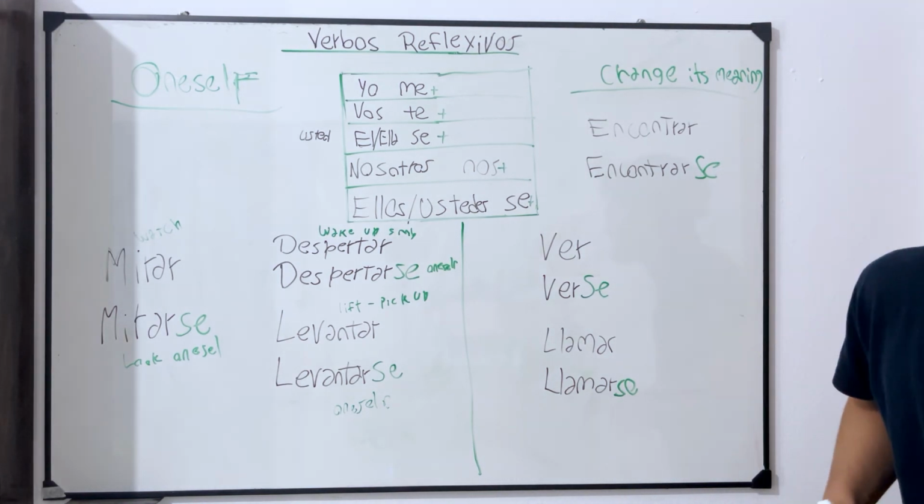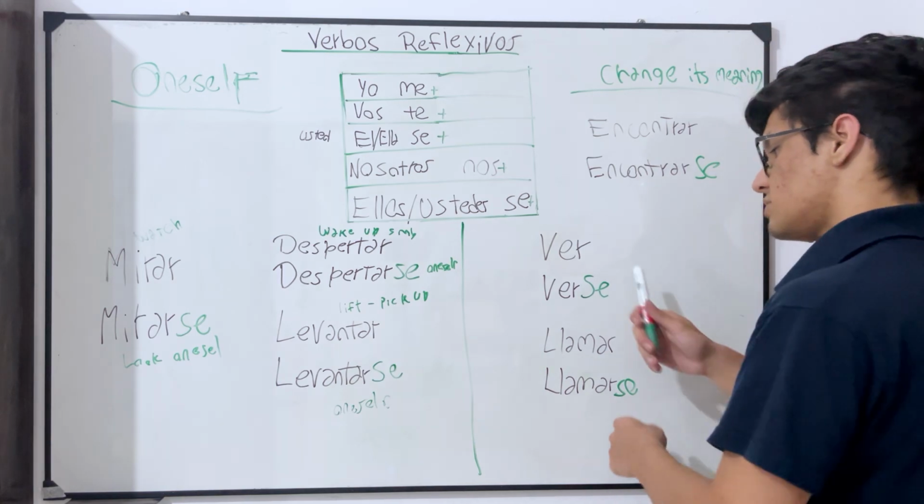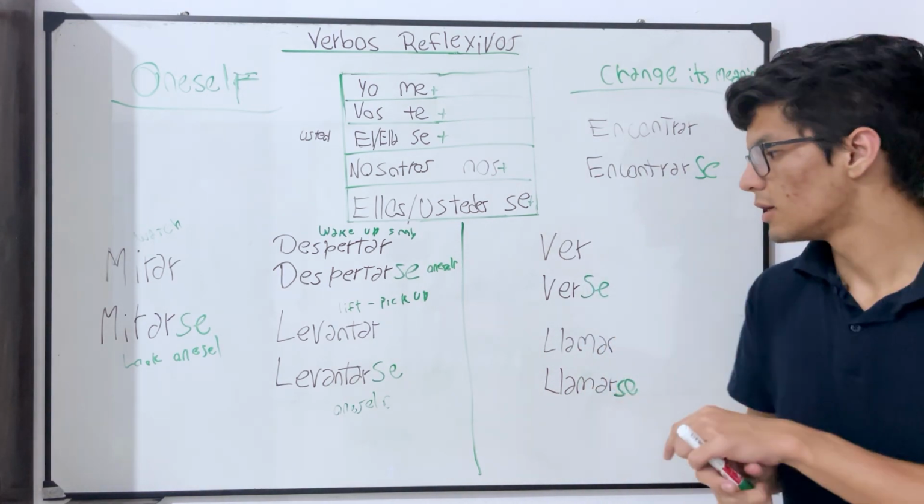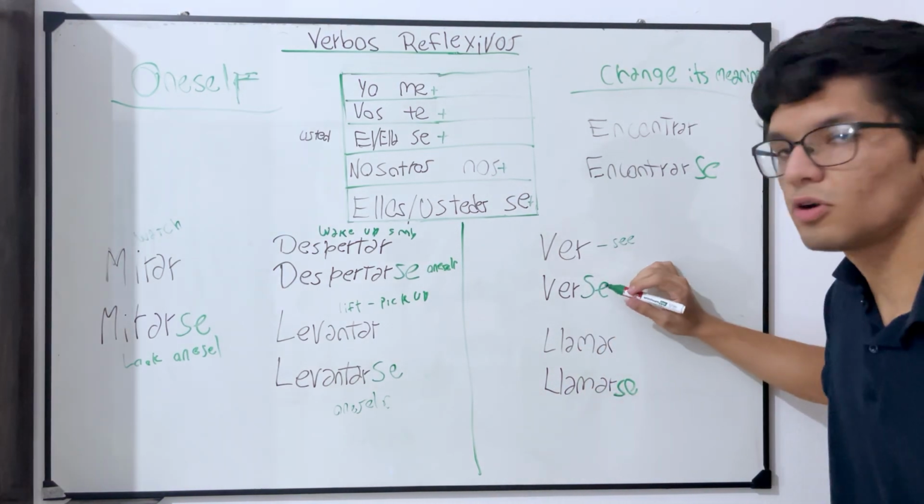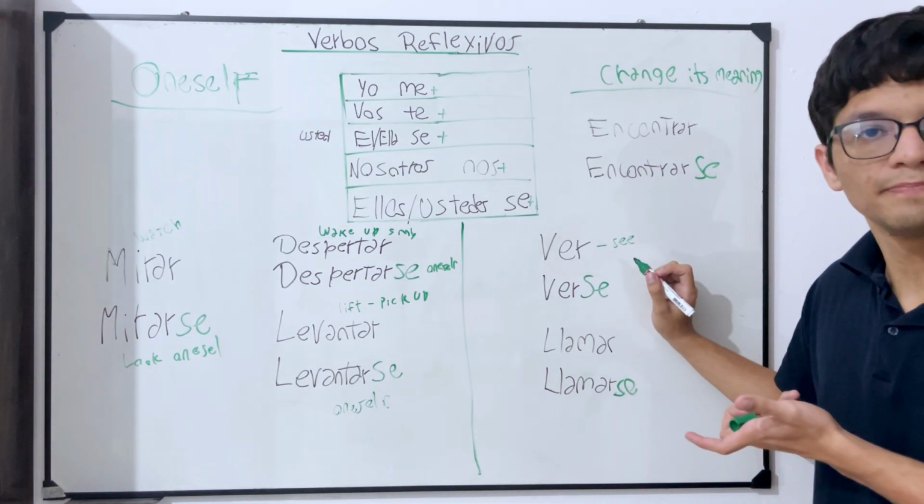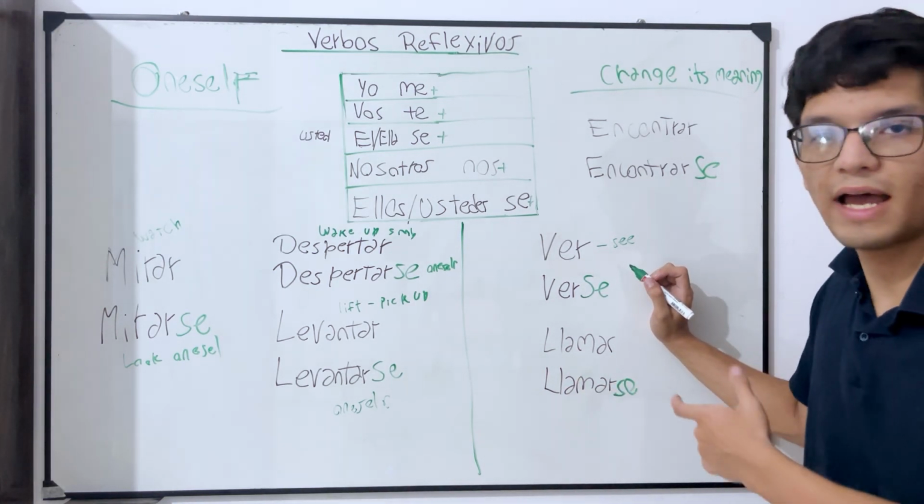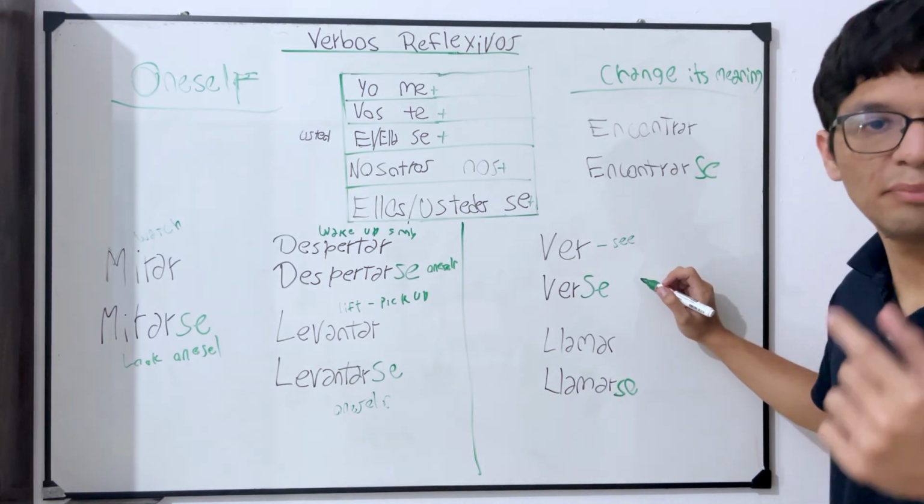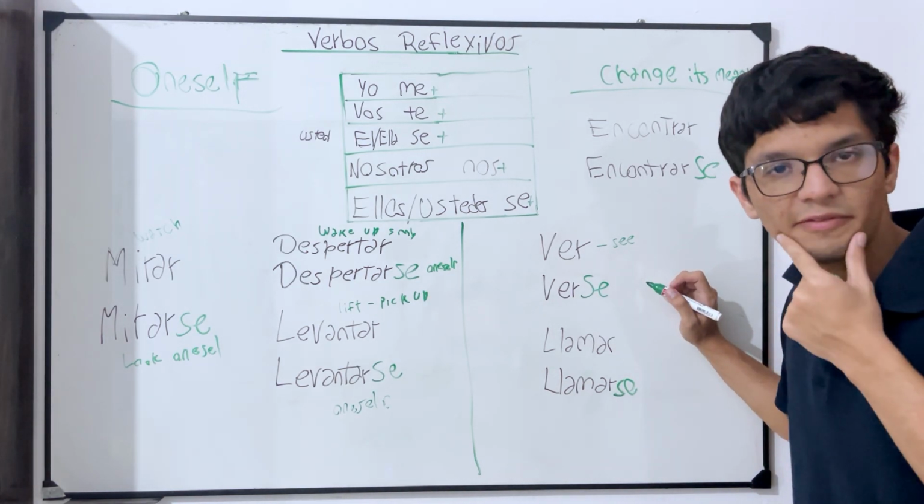For example, the first is ver. As you know, ver means to see or to look at something. Okay, ver means to see. So for example, yo veo este video, right? I watch this video, I see this video. Tú ves mi cara, you look at my face, you see my face.